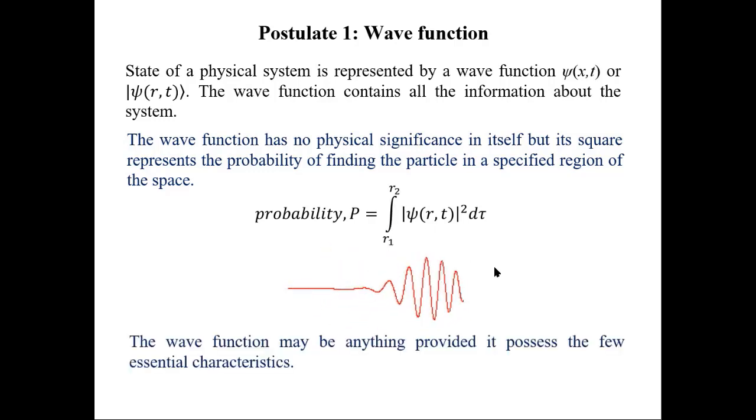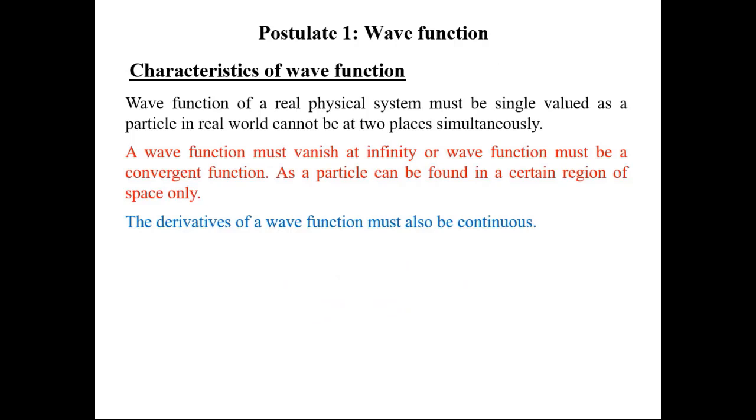A wave function may have any form of mathematical function ranging from real to complex variables or trigonometrical to exponential functions. The only condition is that it must follow a few essential characteristics. These characteristics are as follows. A wave function of a real physical system must be single valued, as the particle in the real world cannot be found at two places simultaneously.